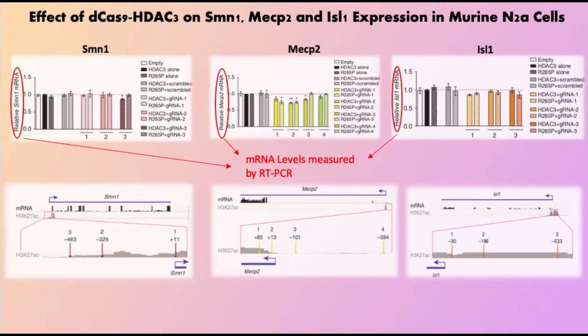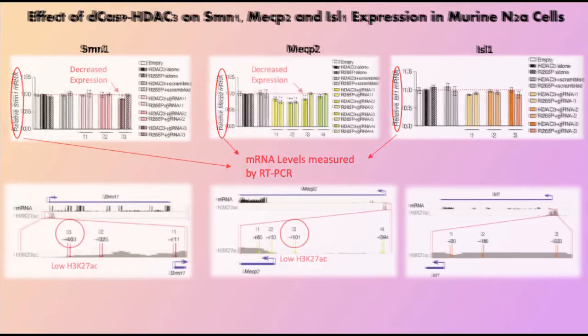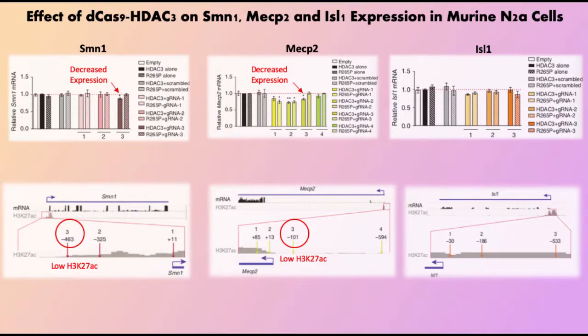The effect on gene expression was measured by quantifying mRNA levels of each gene with RT-PCR relative to mRNA levels in the mutant dCas9-HDAC3 cells. In all genes, significant reduction in gene expression was only observed when dCas9-HDAC3 was targeted by gRNA to a region of low H3K27 acetylation within the promoter. This includes gRNA3 for SMN1 and MECP2.